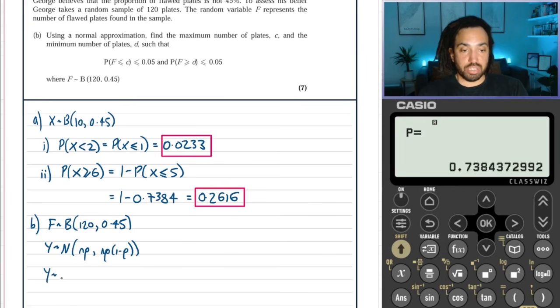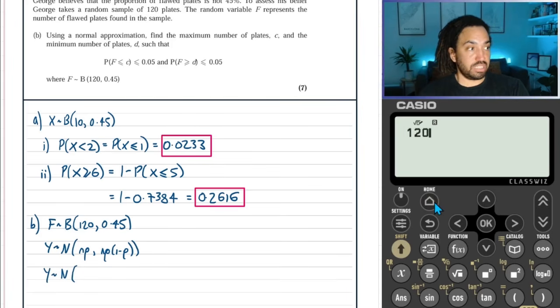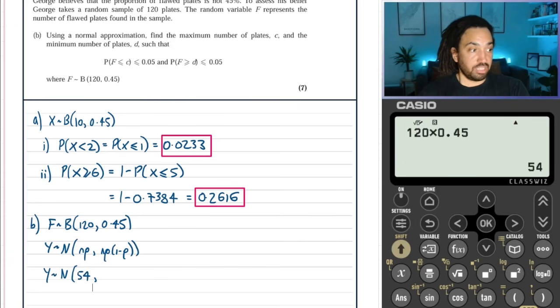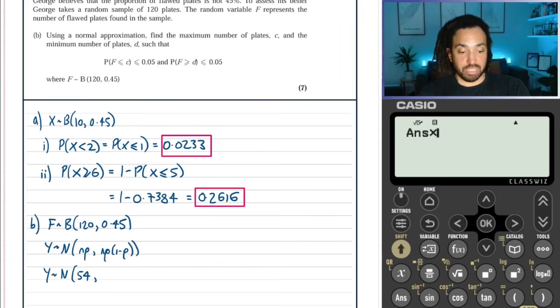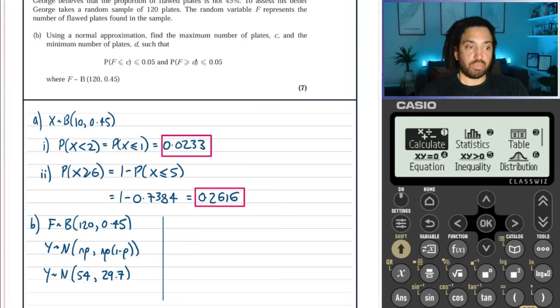So we'll have to do 120 multiplied by 0.45 to get 54. That's np. And then np times by 1 minus p, or 1 minus p is 0.55. So that gives us 29.7. Okay, remember that's the variance, not the standard deviation.